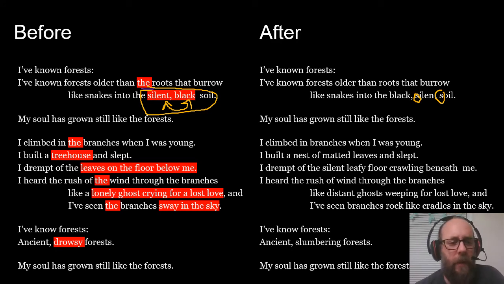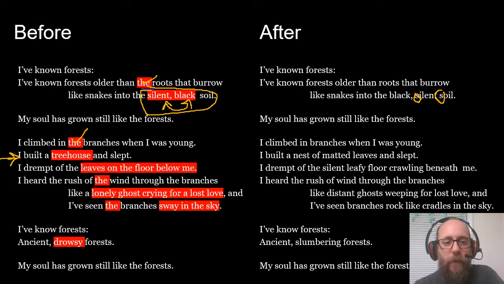The next thing is I talked about removing "the," which I think was a great move. And this line I felt was kind of weak. I built a treehouse and slept. When I read it again, I thought I could be more descriptive. I wanted to envision a bigger idea here, or a more peaceful idea.